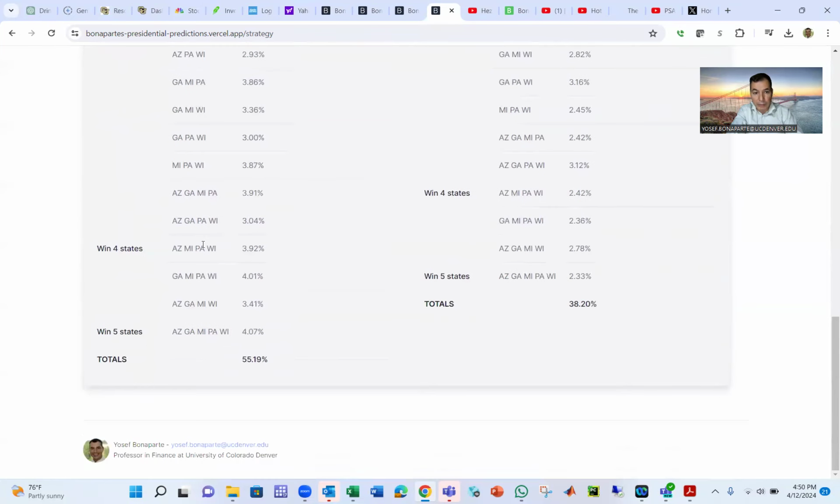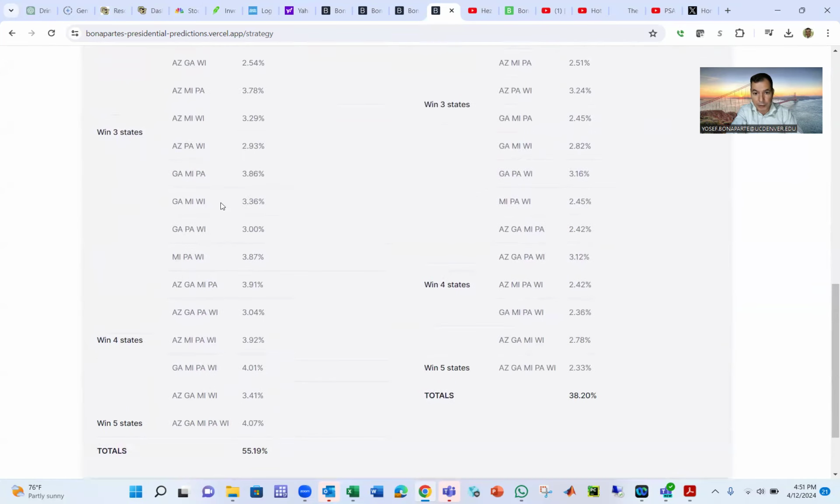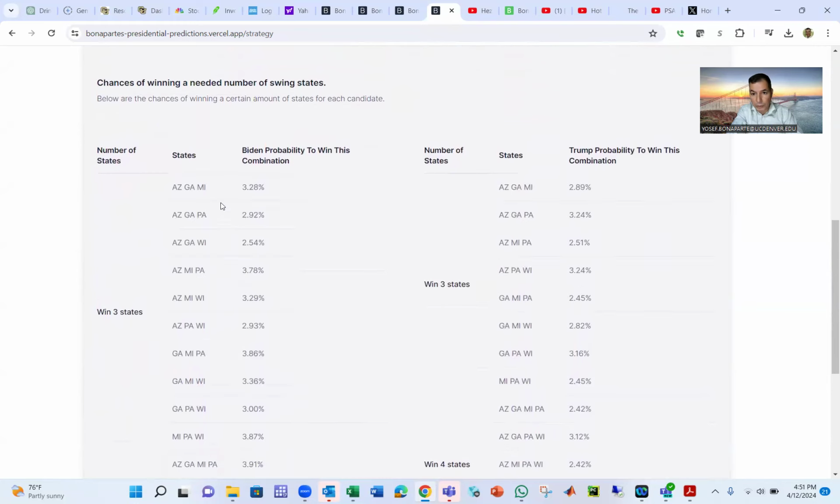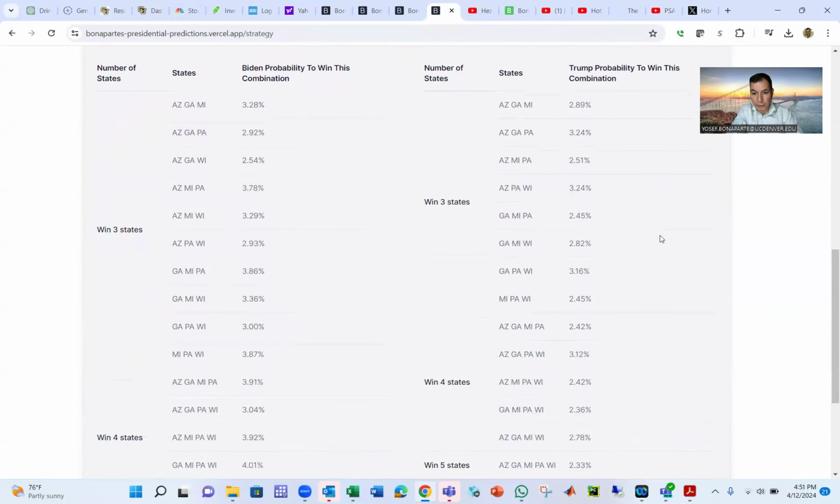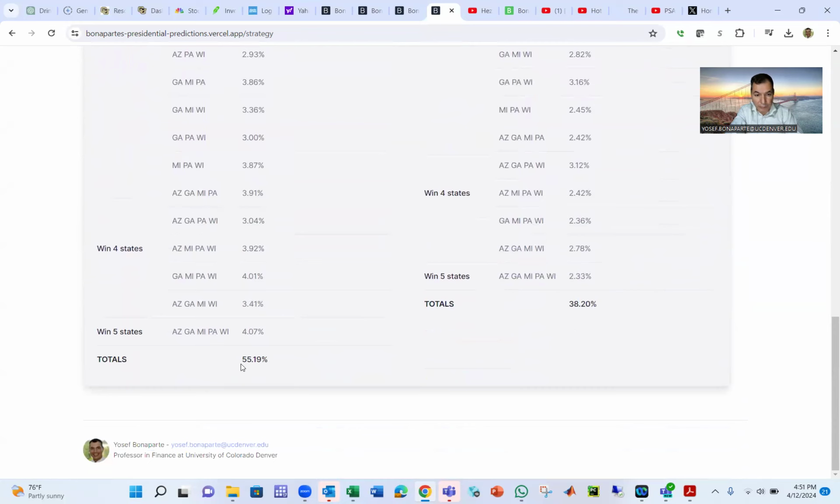So basically, we have 16 scenarios for Biden to win. Trump also has a lot of scenarios. As a result, we have 55% for Biden to win, whereas 38% for Trump to win, the chances as of today, and today is April 10th. So there is about 6% missing. If you add 55 plus 38, you're missing 6 point something, 6.6 maybe.